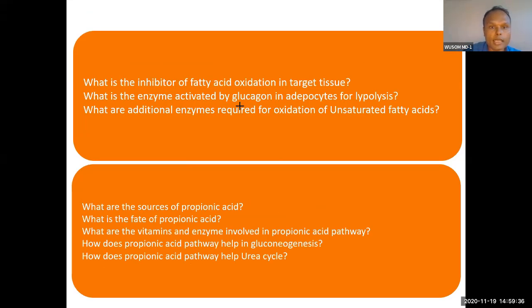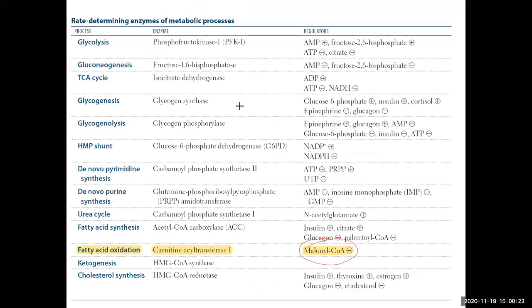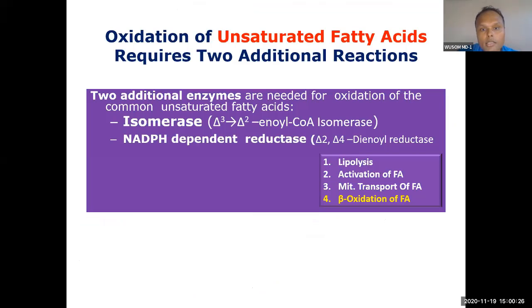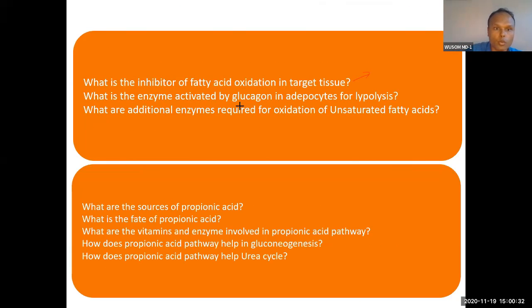Okay, so what is the inhibitor of fatty acid oxidation in target tissue? Can you see what the inhibitor is here? Malonyl coenzyme A. So malonyl coenzyme A is the inhibitor. Okay. So what is the enzyme activated by glucagon in adipocyte for lipolysis? Hormone sensitive lipase. Very good.